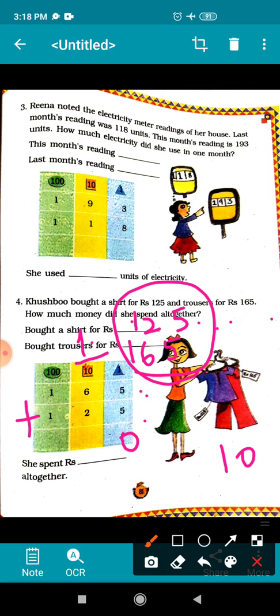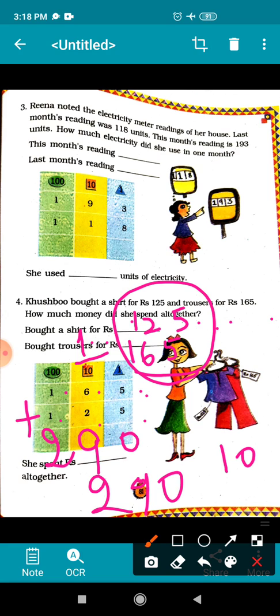Okay, now you will add the numbers. 6 and 2, 8, 8 and 1, 9. Correct? And after that you will go to 100 place. 1 and 1 becomes 2. It means she spent rupees 290 altogether.